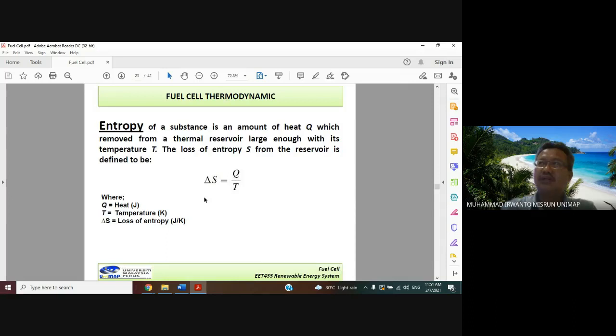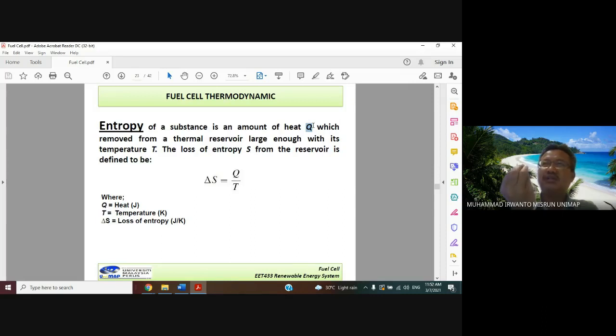When heating occurs, the process has an amount of heat. Here, we give the amount of heat the symbol Q. The process has heat, and also has temperature.